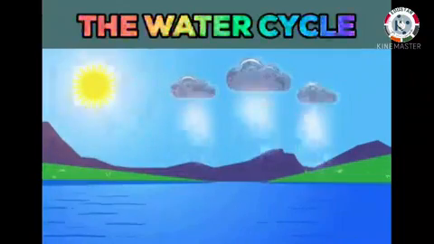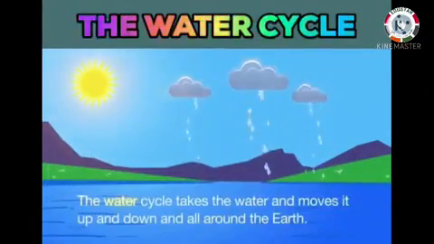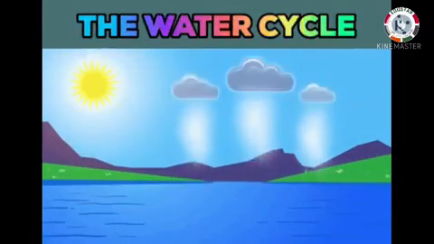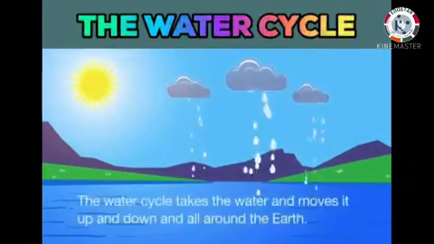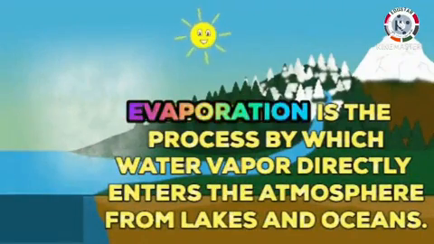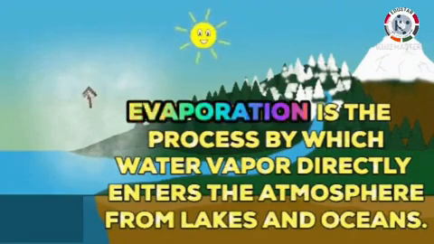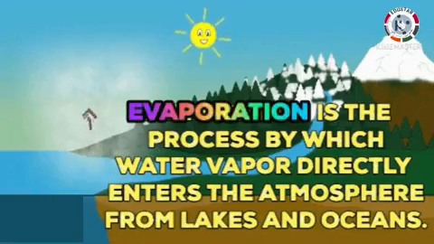Now let's see how the water cycle in nature occurs. In nature too, the form of water keeps changing. Water in nature keeps on changing into vapor. This is called evaporation. The rays of the sun fall on the surface of oceans, rivers and ponds. This increases the rate of evaporation of water.